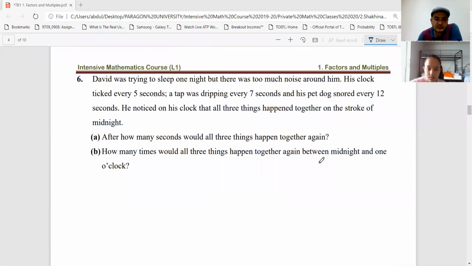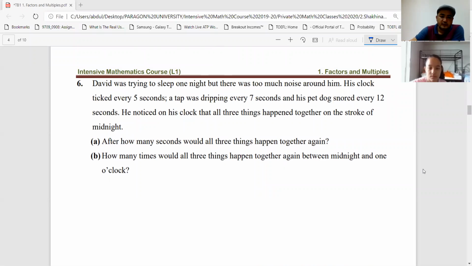All right. Question 6. Read the question. David was trying to sleep one night, but there was too much noise around him. His clock ticked every 5 seconds, a tap was dripping every 7 seconds, and his pet dog snored every 12 seconds. He noticed on his clock that all 3 things happened together on the stroke of midnight. A. After how many seconds would all 3 things happen together again?